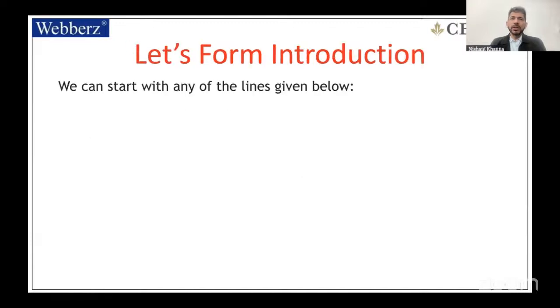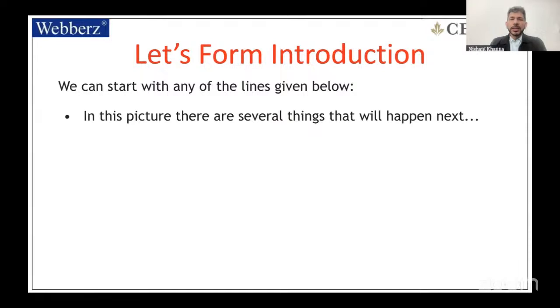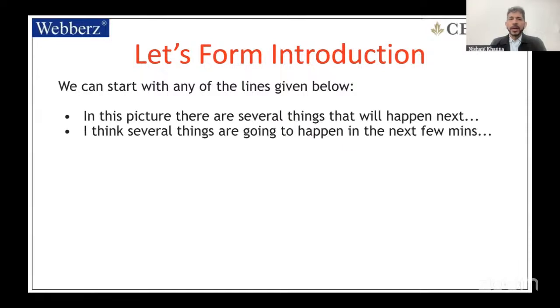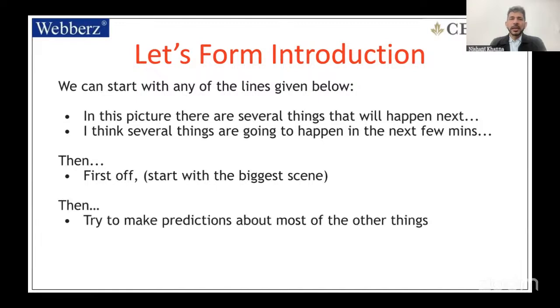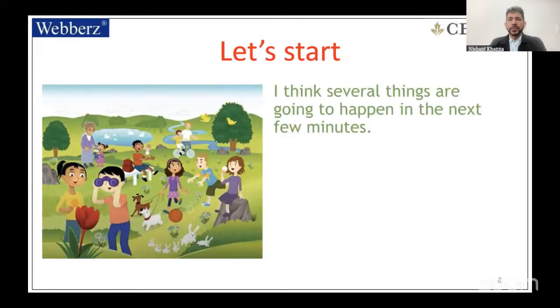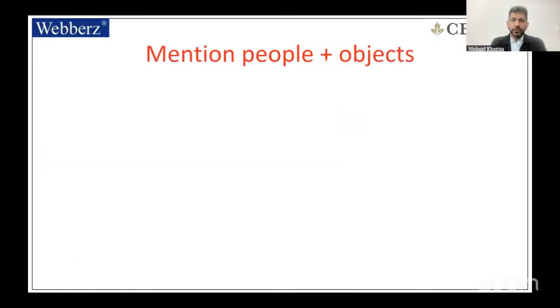We can start with any of the lines given below. In this picture, there are several things that will happen next. I think several things are going to happen in the next few minutes. Then, first of all, or first off, starting with the biggest scene, then try to make predictions about most of the other things. Let's start. I think several things are going to happen in the next few minutes. So that is the way you started.